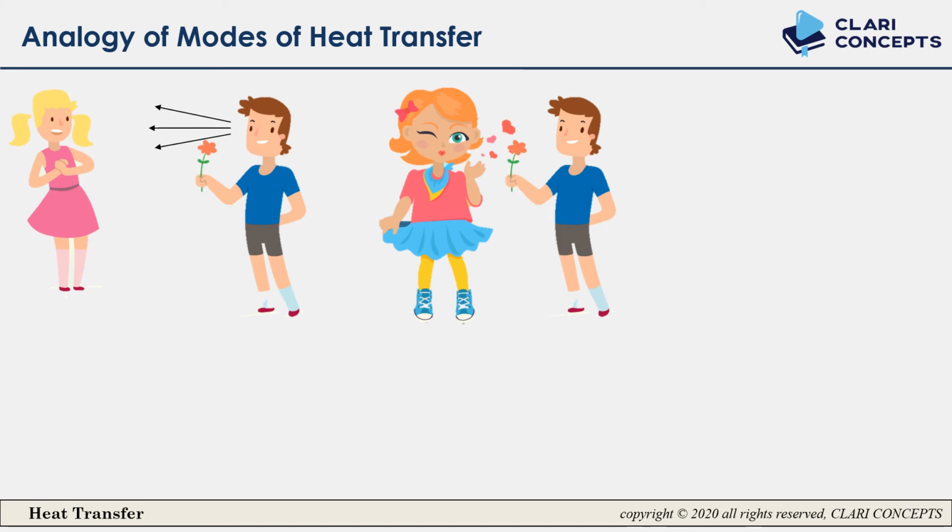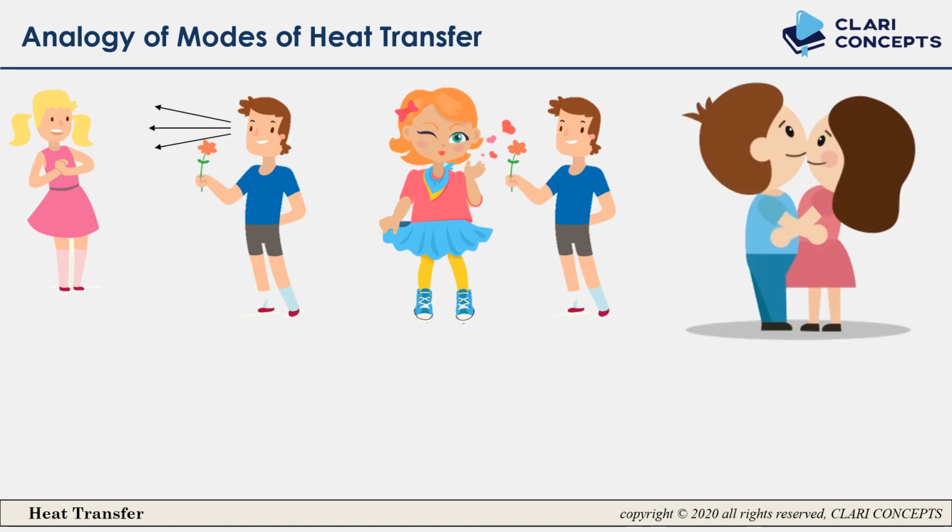So her heart is coming with the air, with the motion of fluid, her heart is coming to that boy. So that is also one mode of heat transfer, and later they hugged each other. So what happened there? That is also one mode of heat transfer.